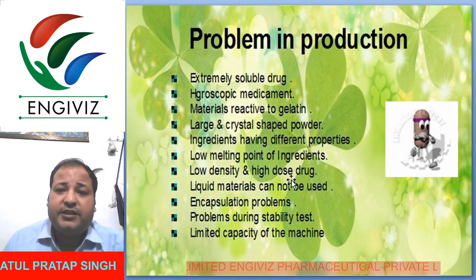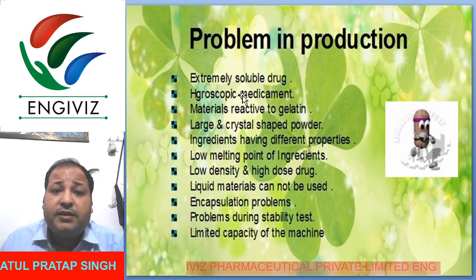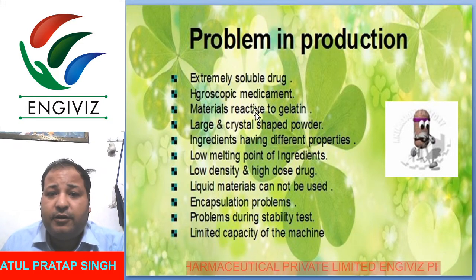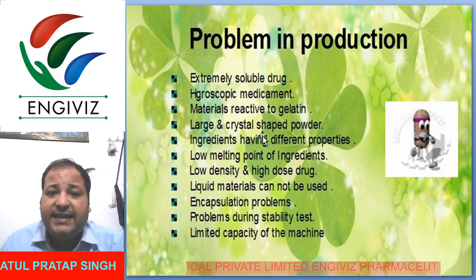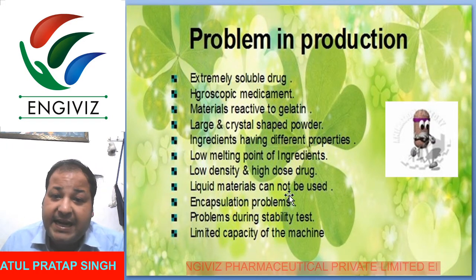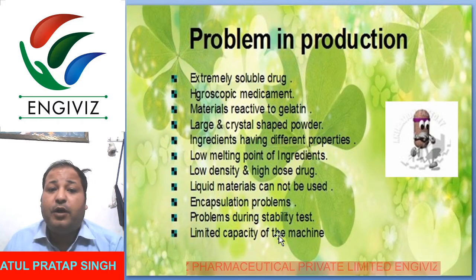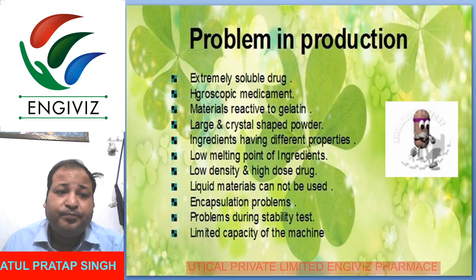So problems in production: what type of problems will occur at the time of production? Extremely soluble drug, hygroscopic medicament, material reactive to gelatin, large and crystal shaped powder, ingredients having different properties, low melting point of ingredients, low density also, liquid material cannot be used, encapsulation problems during the stability test, limited capacity of machine.